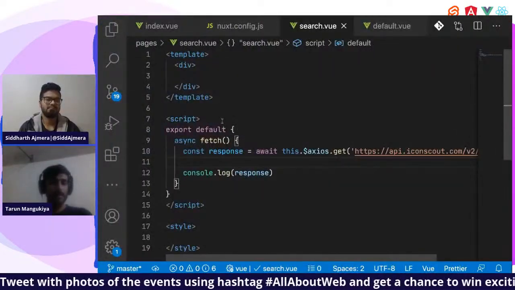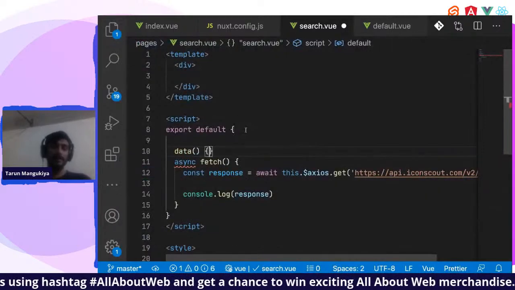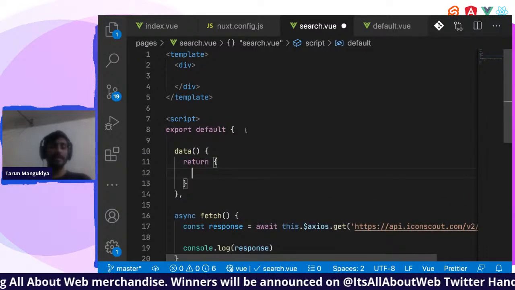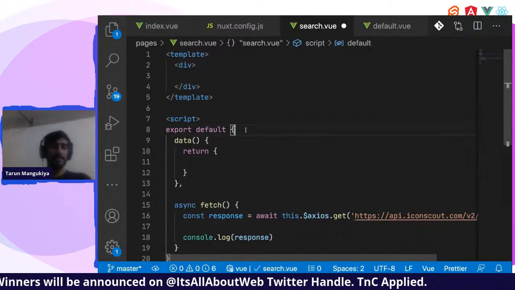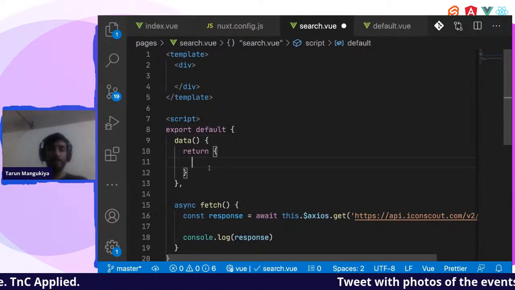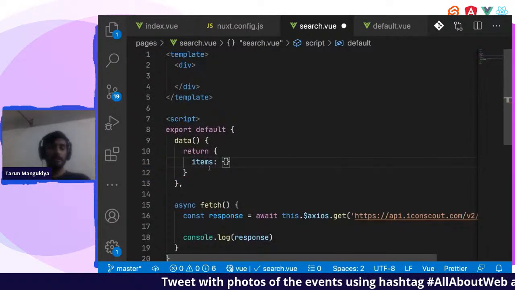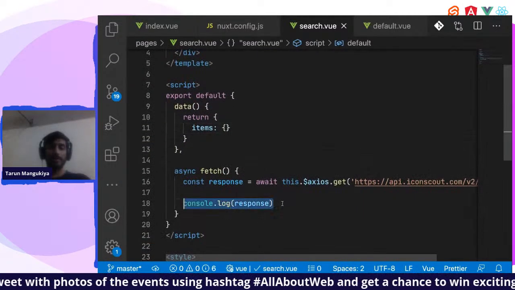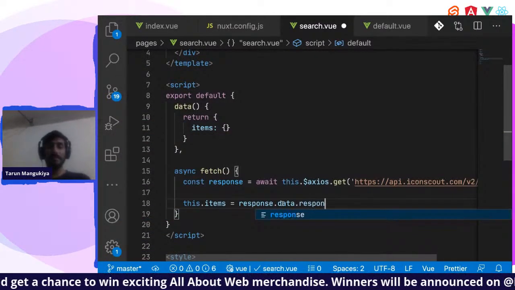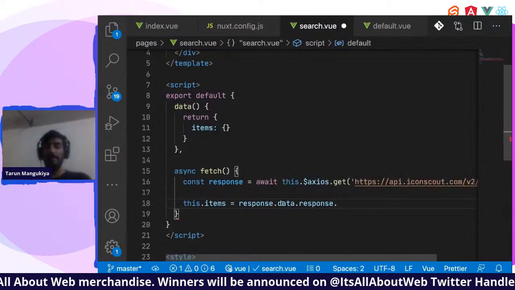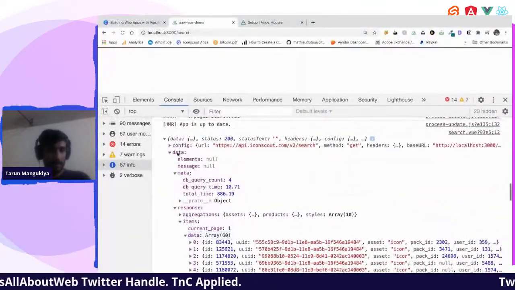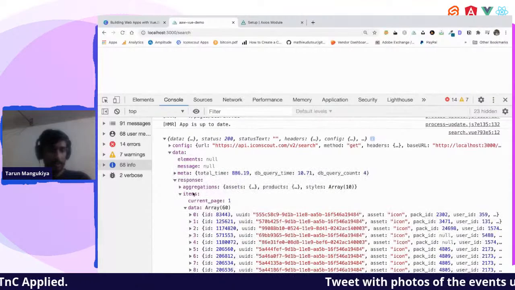Let us do one thing. Let's create a variable in data, since all the reactive variables will be inside data. Data will return. In the hello world example you saw earlier, we used the message variable. In this one we'll use an items variable, which will be an object, and we'll store the response over there. So this.items is equal to response.data, then parse the JSON response, response.data.response.items.